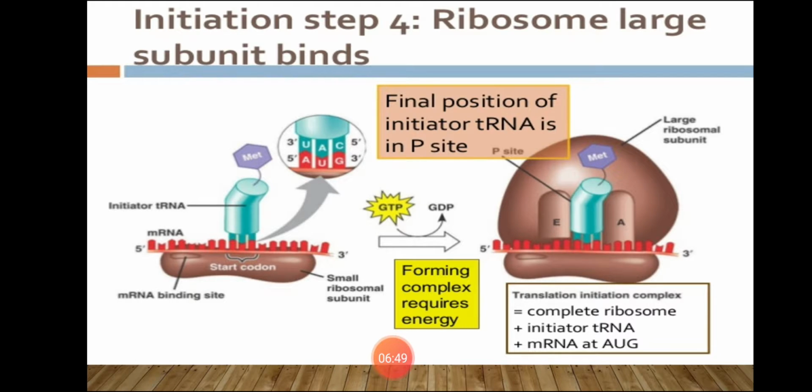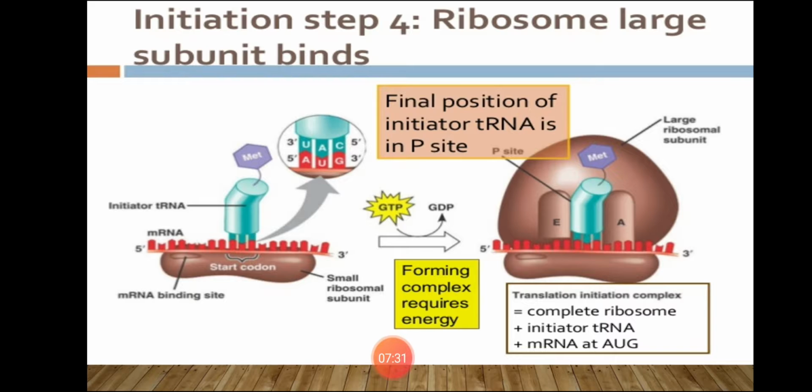occupies the P site of the ribosome, as you can see in this diagram. So the final position of the initiator tRNA is the P site, and the A site is left vacant. The first amino acid tRNA complex enters at the P site, and the remaining amino acid complexes are going to enter from the A site, as I explained in the last lecture.